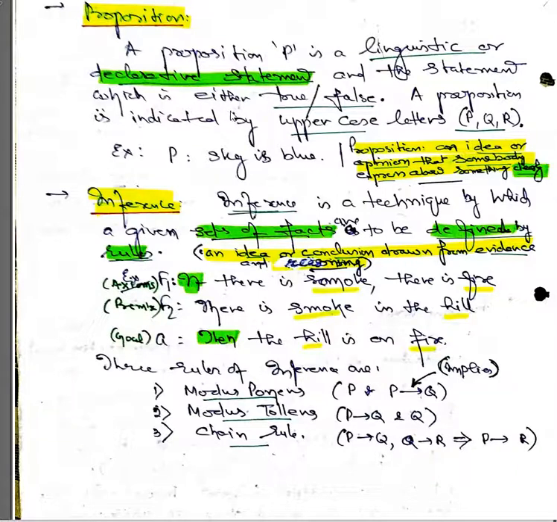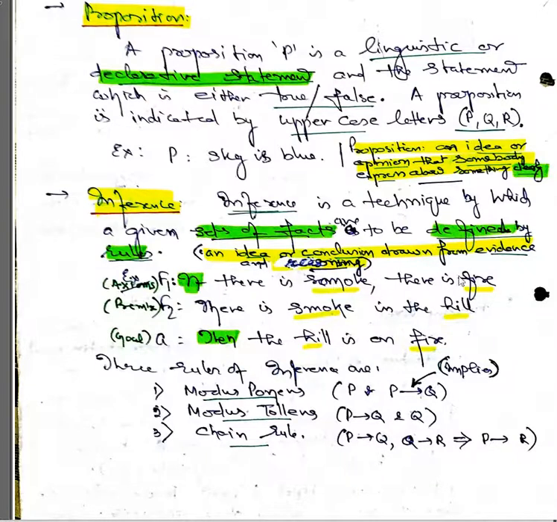Now here one simple example is that if there is smoke, there is fire. There is smoke on the hill, so the hill is on fire. You see smoke and fire are interlinked. If there is fire, then there is smoke, or if you have seen smoke, then there is fire.